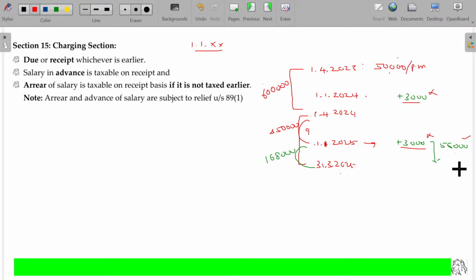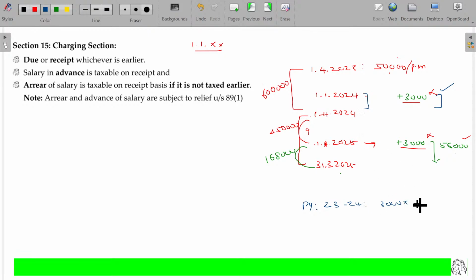Next, sir, if the revision had happened exactly on 1st January as per the terms of agreement, I might have received so much money. No, what happens? No problem. I will give all these things today, sir. So now the employer calculates: for this period 3,000 increment is there. For the previous year 23-24, I offered you a salary of only 50,000. As per the revision, you will get 3,000 excess for that year.